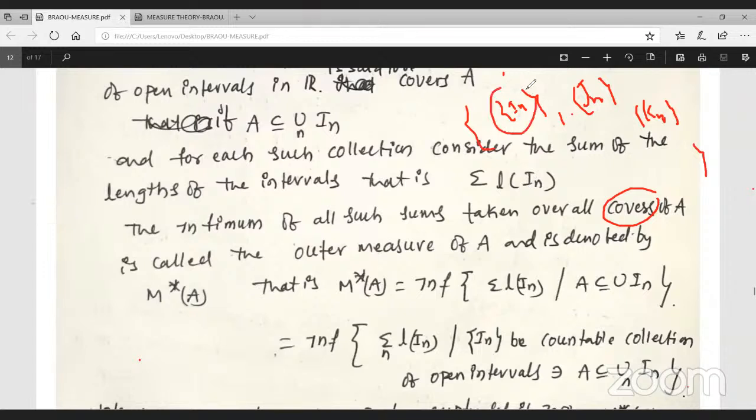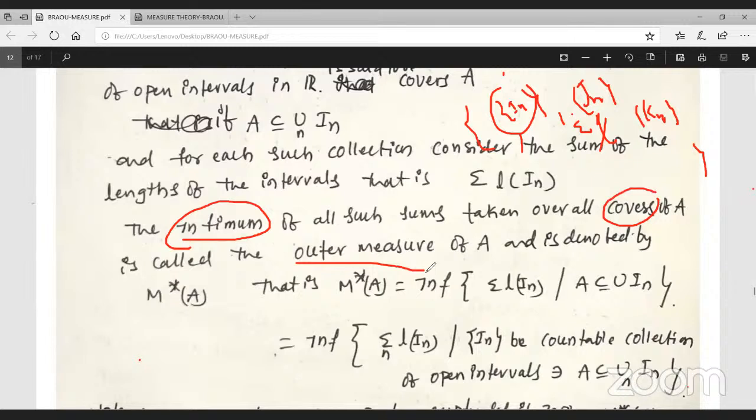For each cover, find the summation of the length of In, the summation of the length of Jn, the summation of the length of Kn. Therefore we have some value for each summation. From all these covers, find the infimum. The infimum of all such sums taken over all covers of A is called the outer measure. Clear?